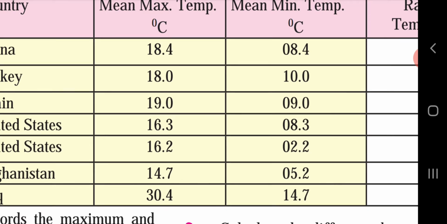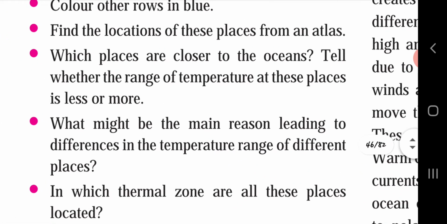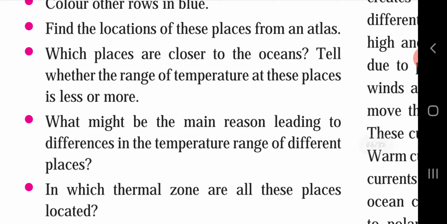So they are closer to the ocean. The range of temperature at these places is less as compared to others. What might be the main reason leading to difference in the temperature range of different places? So the nearness to the sea and continentality might be the main reason.